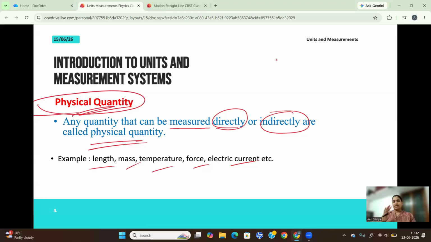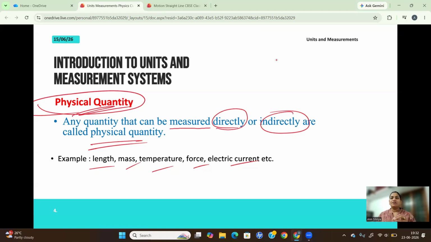But you shouldn't be confused with the term physical quantity. For example, I'll give you an idea about it. Usually when you have fever, you will say, oh, you've got a high fever, right?